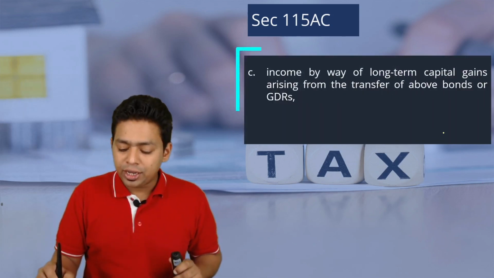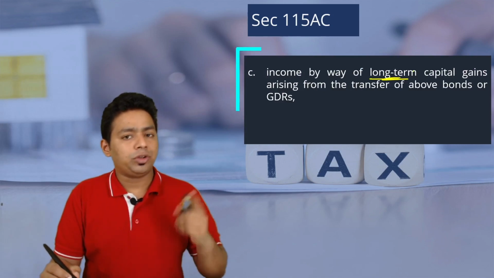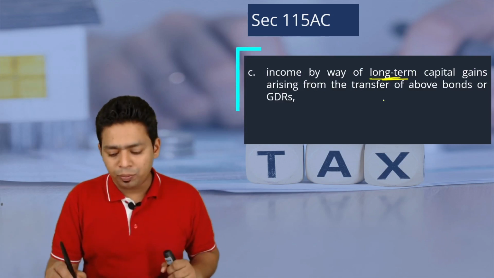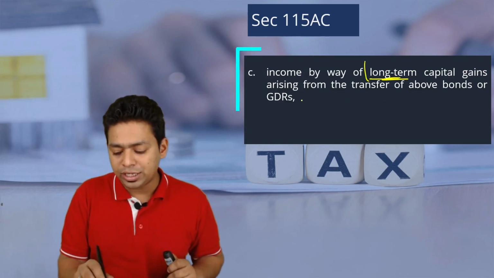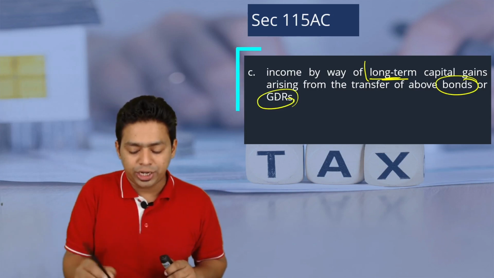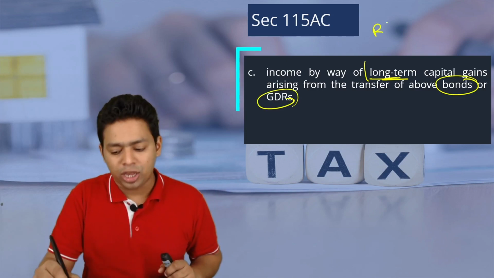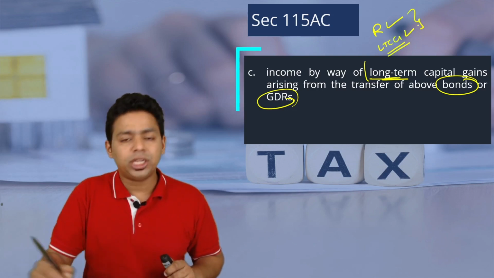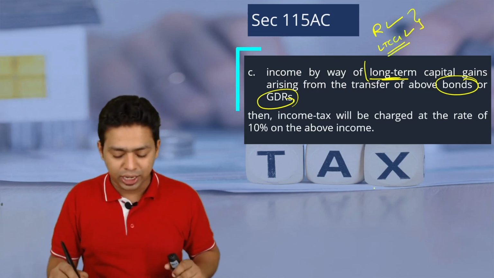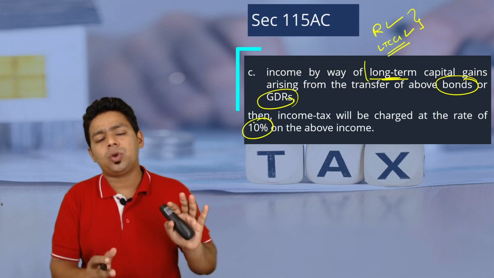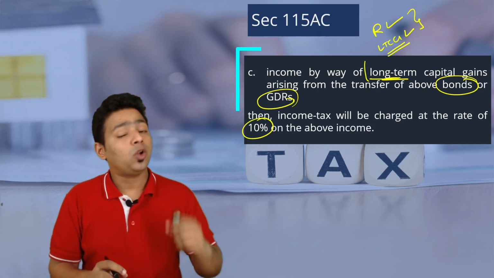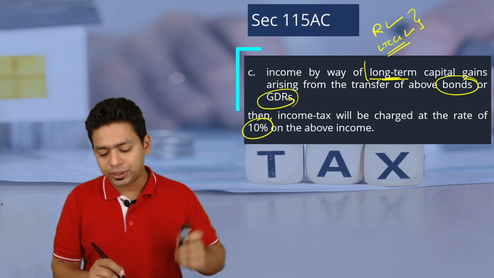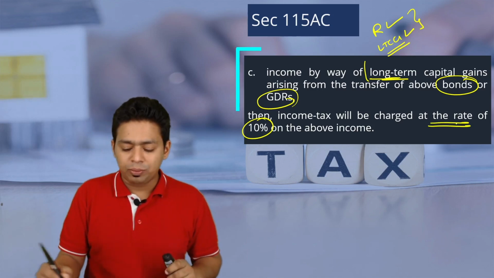Now, next point, income by way of long-term capital gain. That was the dividend income or income on bonds. Now long-term capital gain arising from transfer of the above bonds or GDR. That means we are not only talking about revenue receipts, we are also talking about long-term capital gain. For both of these we have a concessional tax rate here. The tax rate is very low, 10%. Not even 20%. The tax rate is 10%. So income tax will be charged at 10%.